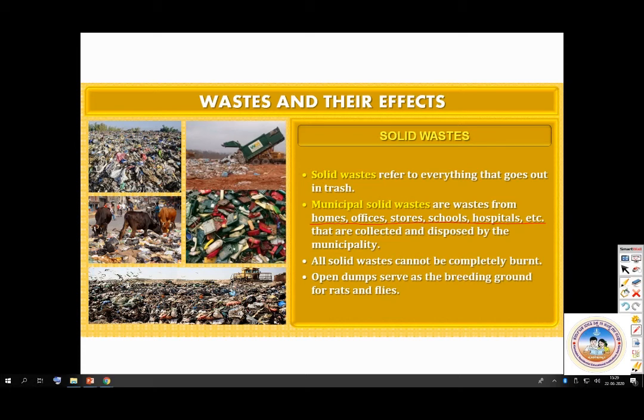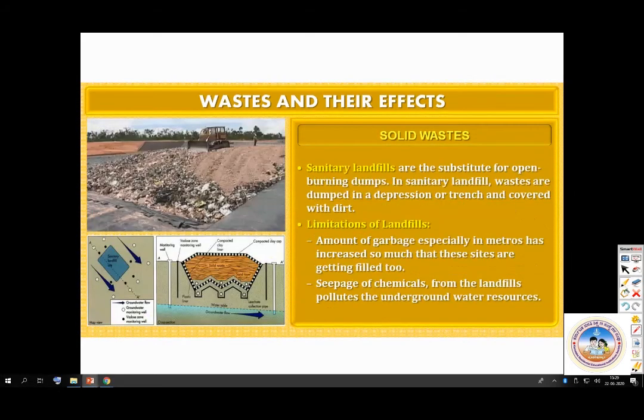Then look at this, sanitary landfills. They are the substitute for open burning dumps. In sanitary landfills, wastes are dumped in a depression or trench and covered with dirt. So what happens? All that will stay there. If it is degradable, it will degrade, or it will stay there forever. Then limitation of landfills: the amount of garbage, especially in metros, has increased so much that these sites are getting filled too. So we don't have space. And the seepage of chemicals from landfills pollutes the underground water.